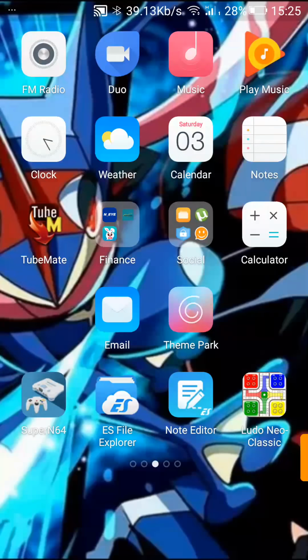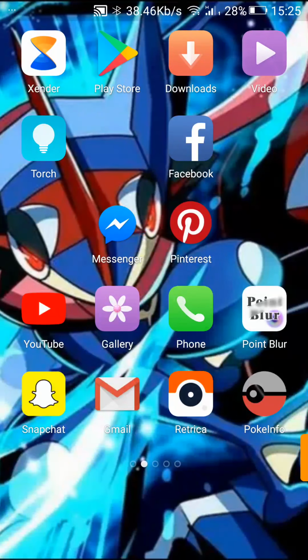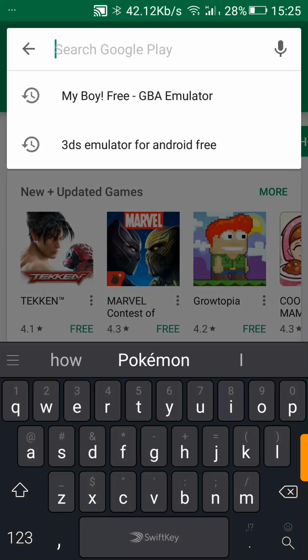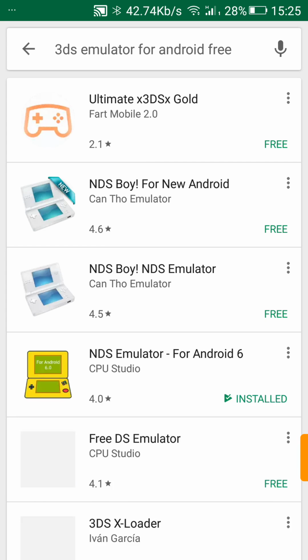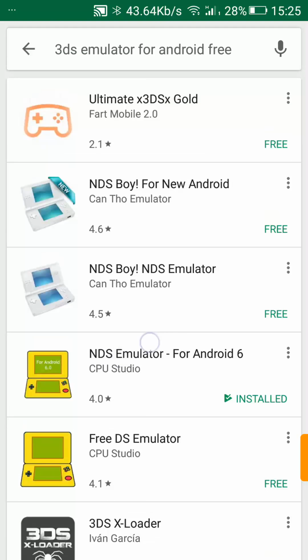Today I am going to show you how to install Pokemon Diamond. Now let's start installing. First you need to go to Play Store. Then you need to search NDS emulator for Android free. Then scroll down. You can see NDS emulator for Android 6. Click on it. Then you need to install it.